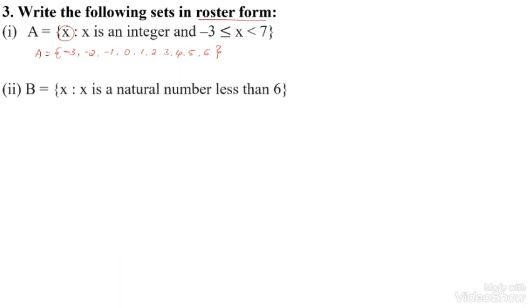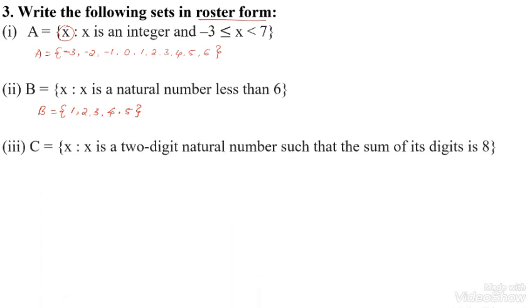Next, the second one. Here the set B is equal to x, where x is a natural number less than 6. The natural numbers start with 1, 2, 3, 4 and 5, because the natural number should be less than 6. So up to 5 we can write the elements, from 1 to 5. Next, move on to the third question.